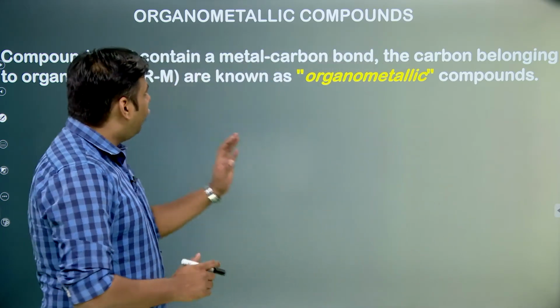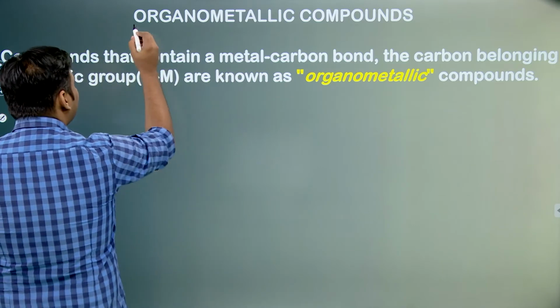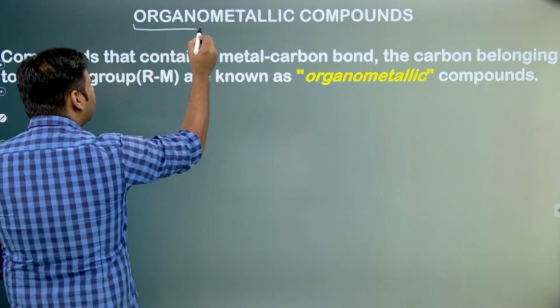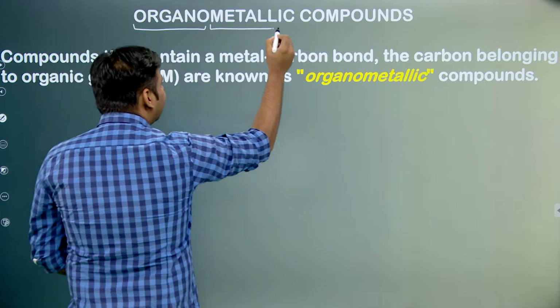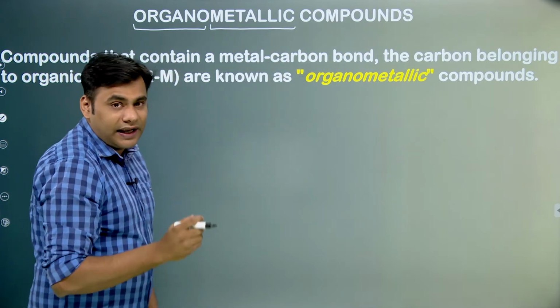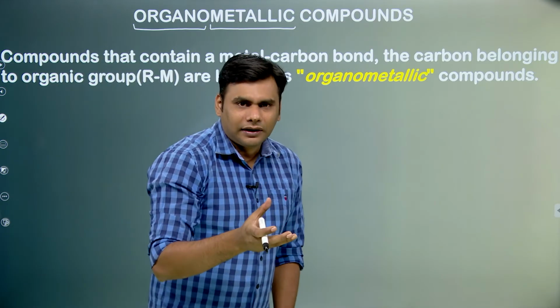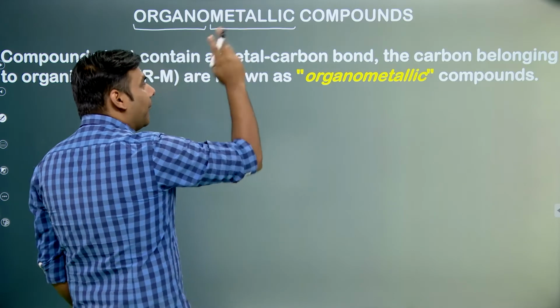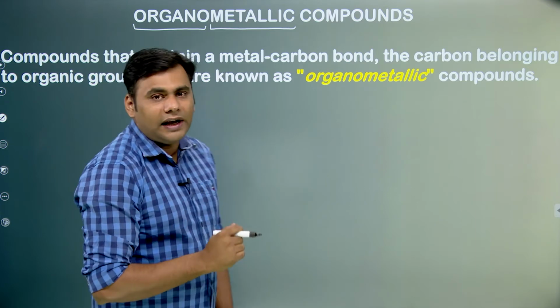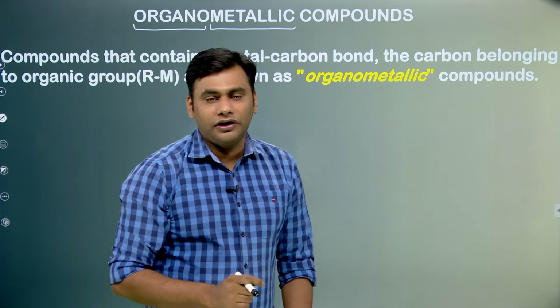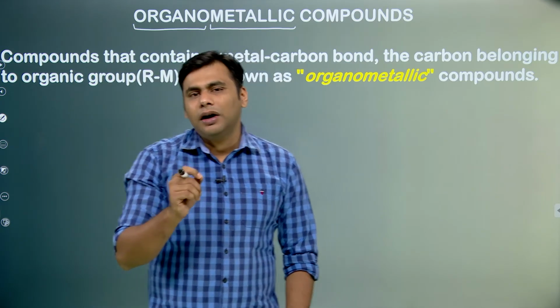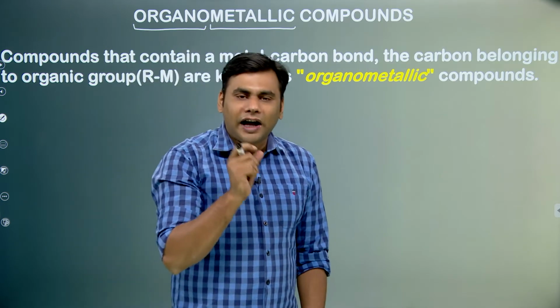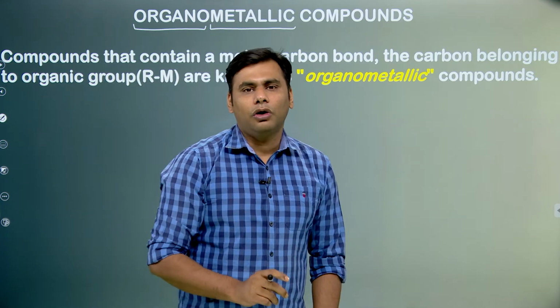Now what are organometallic compounds? If you look at the word, it is derived from two words, organo and metallic. Organo means organic, organic means a compound containing carbon and hydrogen, and a metal. So basically organometallic compounds are those compounds in which the carbon is attached to a metal atom and the carbon has to belong to an organic group.